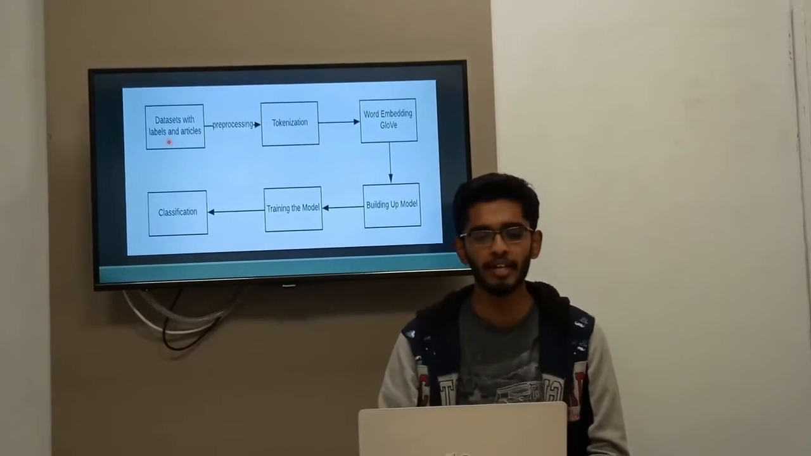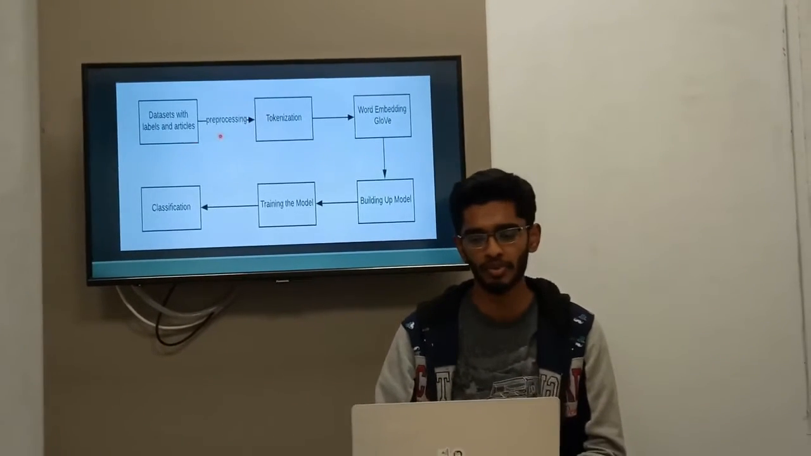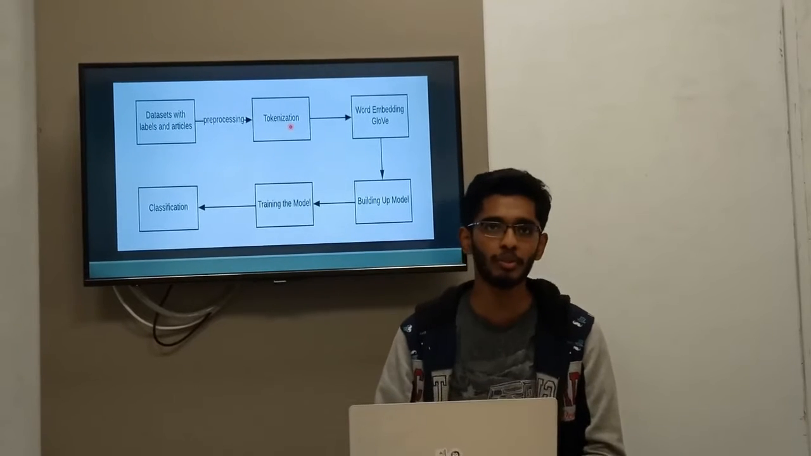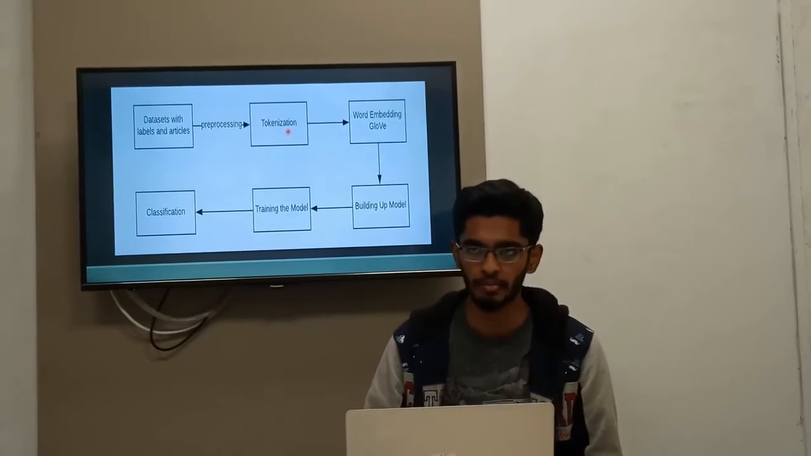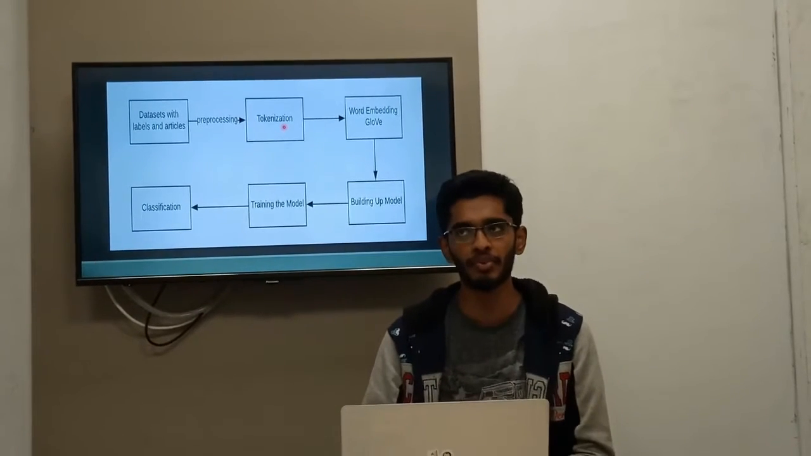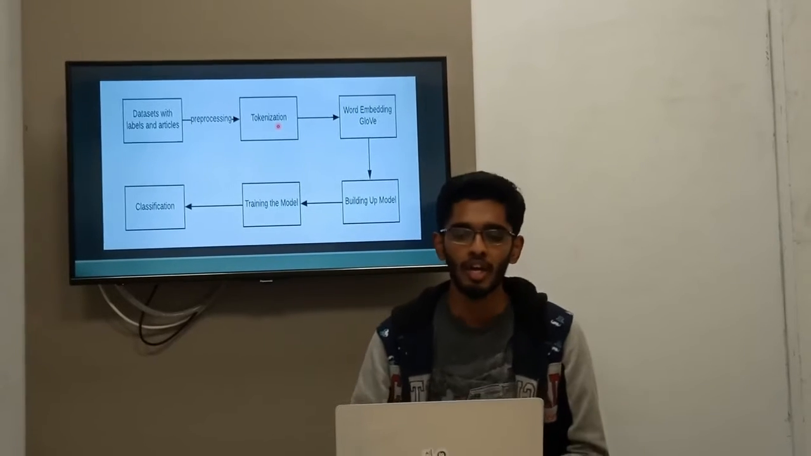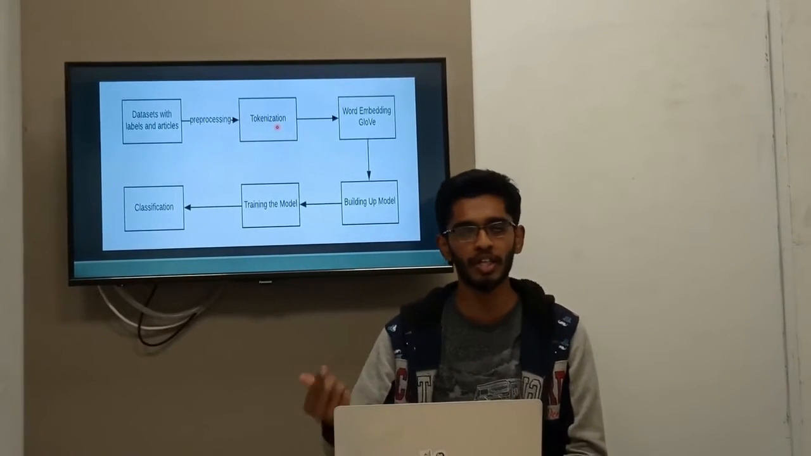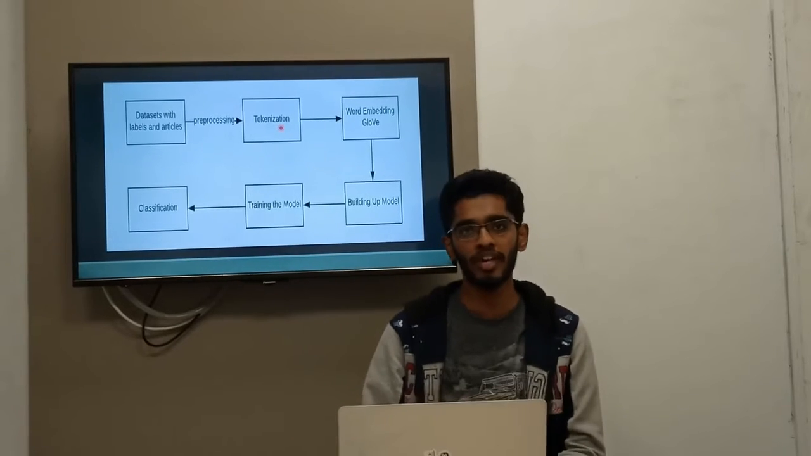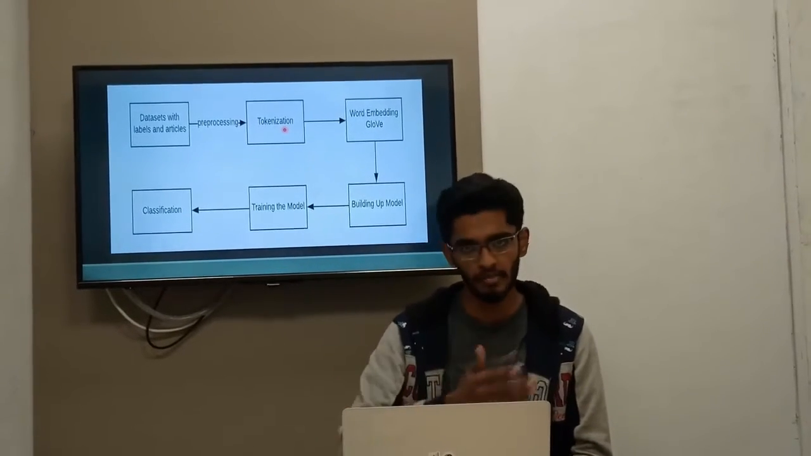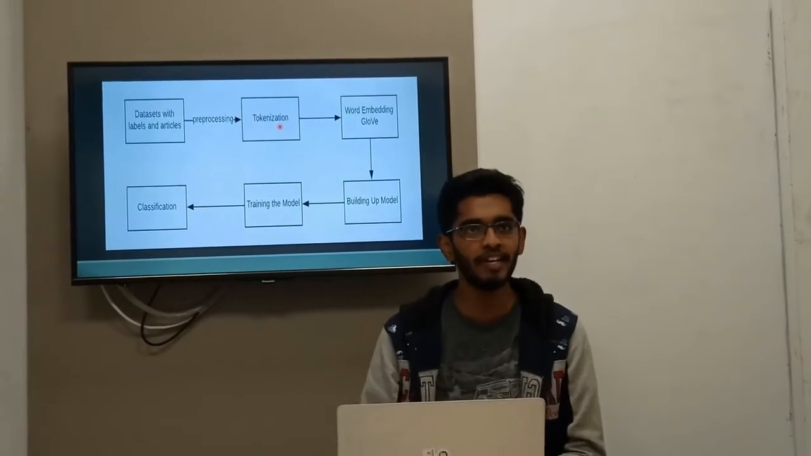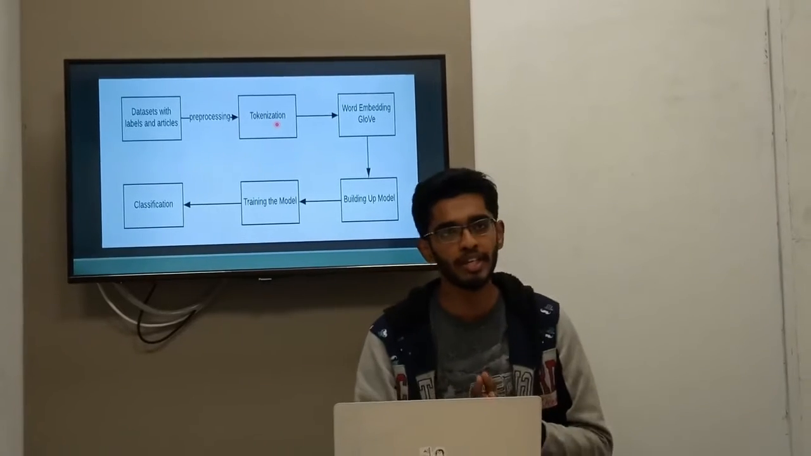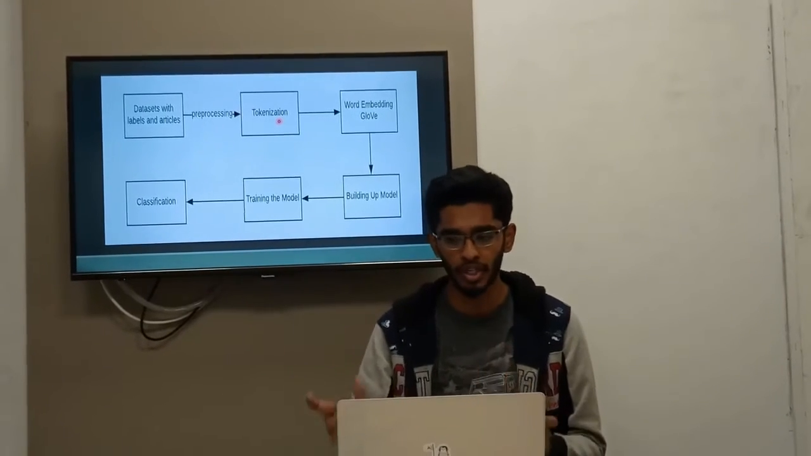Initially we had datasets with the labels and the articles. After pre-processing, we moved on to tokenization. Now what is tokenization? I'll explain that with an example. Suppose "the" is a word in my sentence. In the tokenization process, "the" is replaced with an integer, say 7. Whenever the word "the" comes again in the sentence, it will be replaced by 7, and the same for all the words. That is, it gives a unique integer value to every unique word.